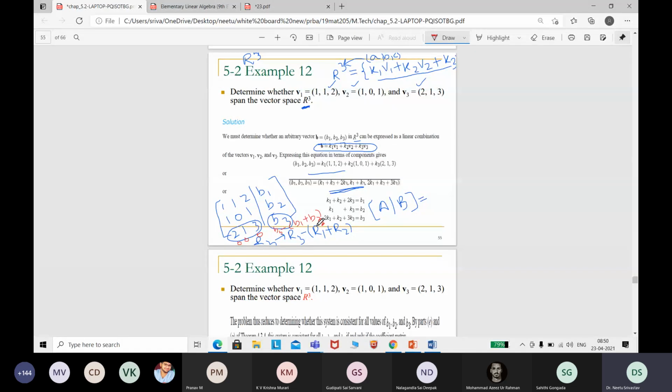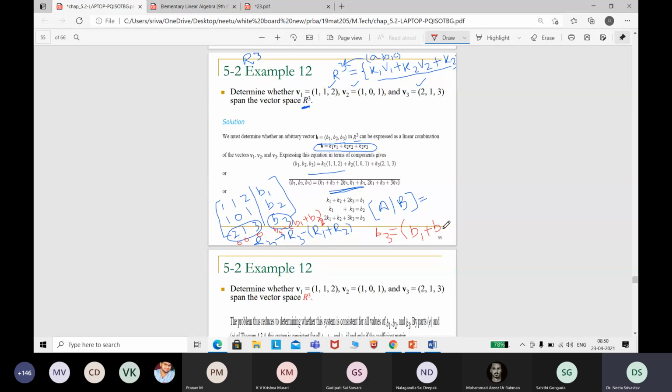So this can be the spanning set only for those vectors where b3 is defined as b1 plus b2.